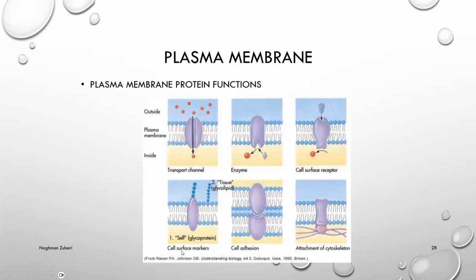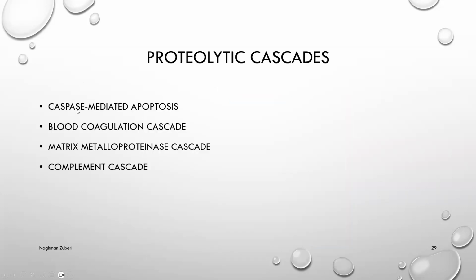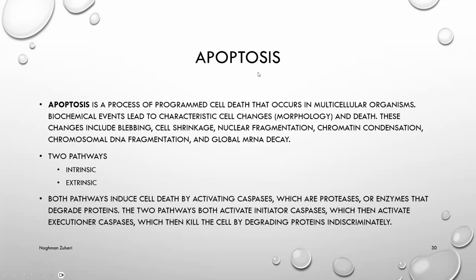Then come the cell surface markers, and they help in cell adhesion, cell-to-cell adhesion. They are also helping in maintaining the integrity of the cell by attaching the cytoskeleton. Proteolytic cascades: caspase-mediated apoptosis, blood coagulation cascade, matrix metalloproteinases cascade, and complement cascade.